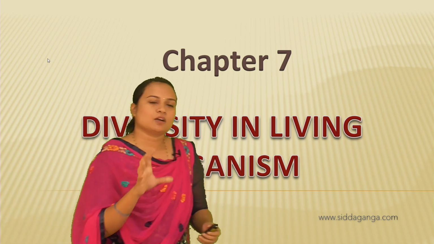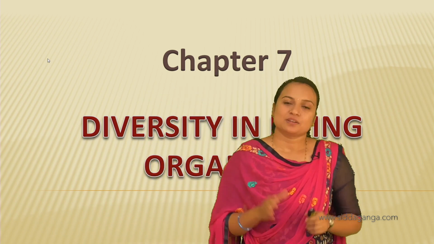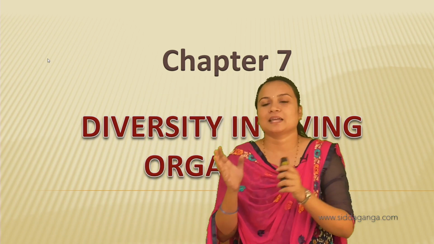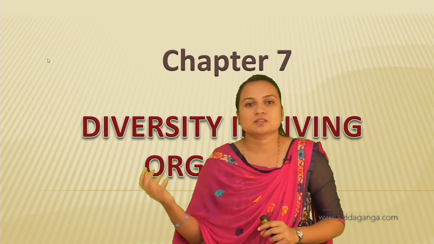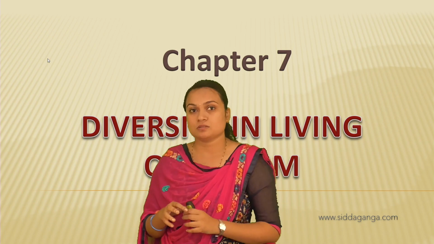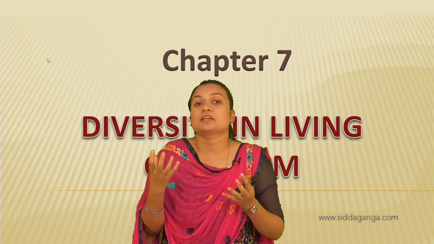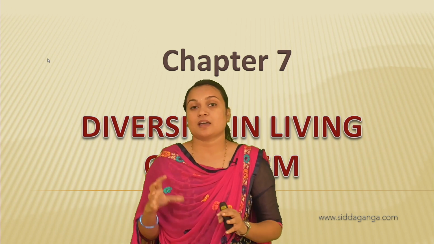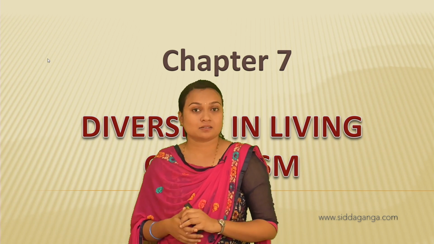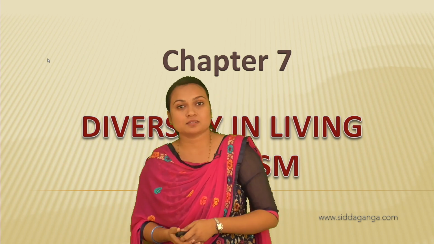And today we are going to discuss animals, right? Compared to plants, in animals the diversity is more, because among the animals which we see around us there are many curious animals which have very specialized characters, structures and behaviors.